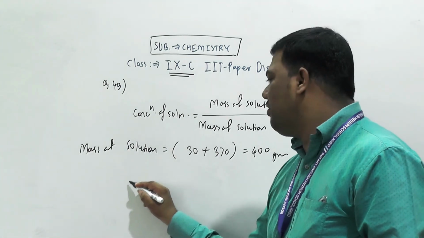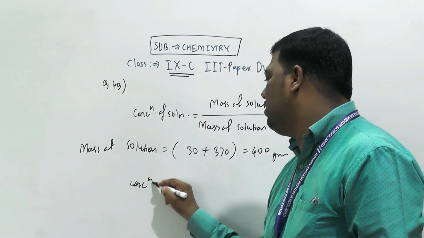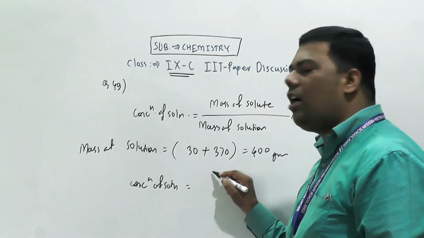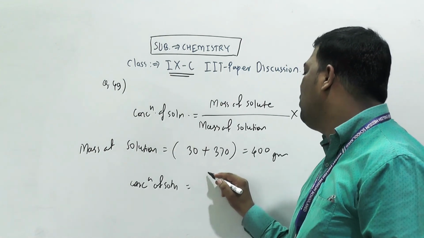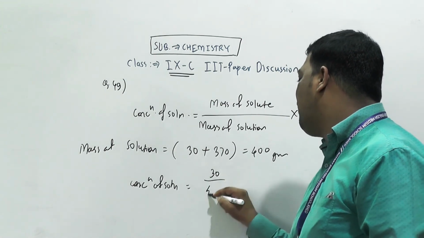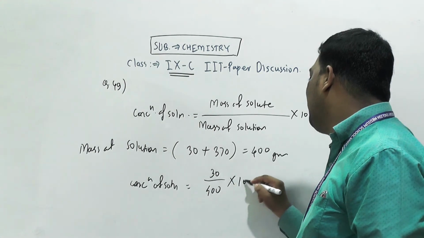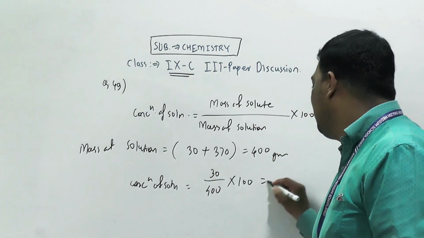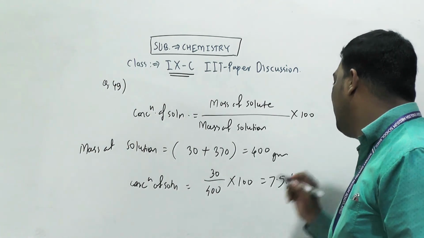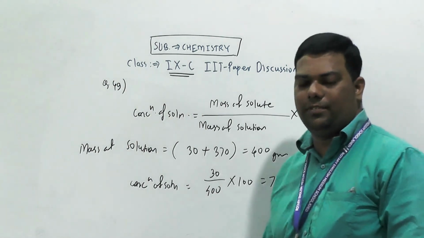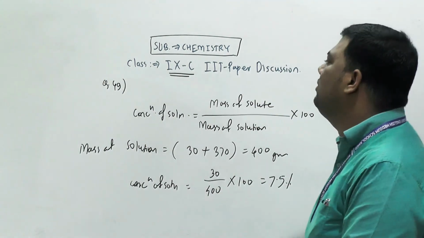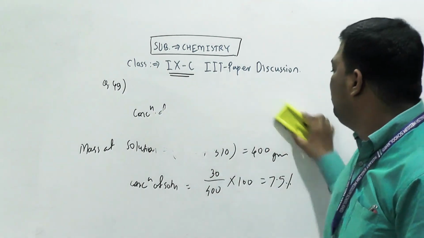Therefore here we write: concentration of solution is equal to mass of solute 30 divided by 400 into 100. How much will you get? 7.5%. Okay, got it? 7.5% here you will get as the answer. You can cross check.